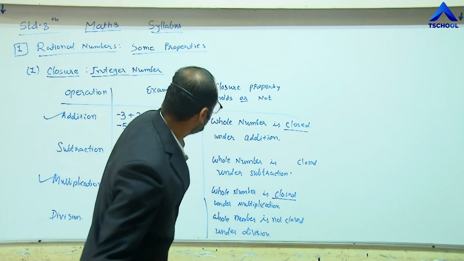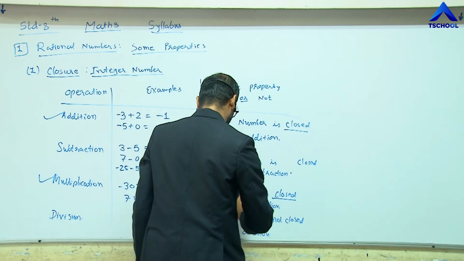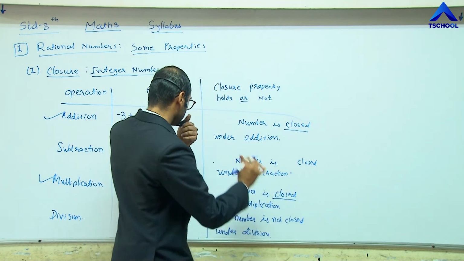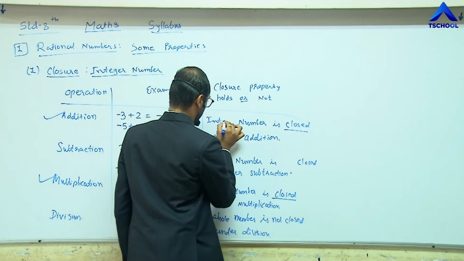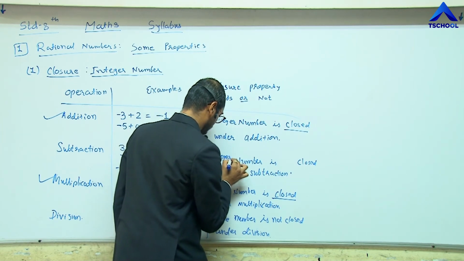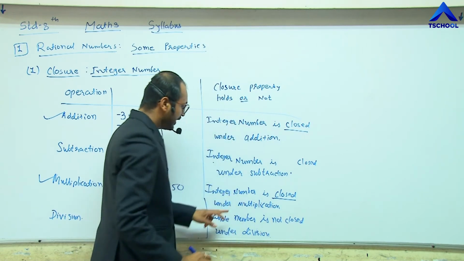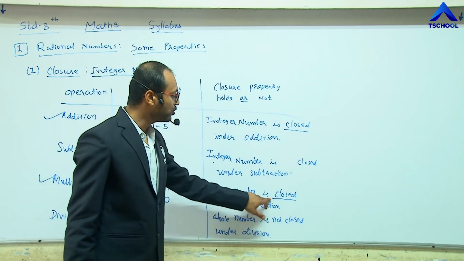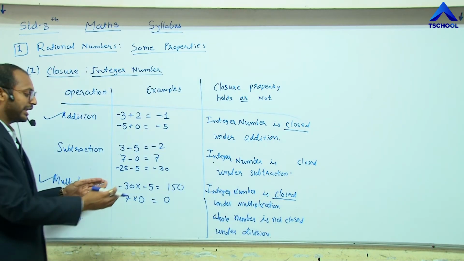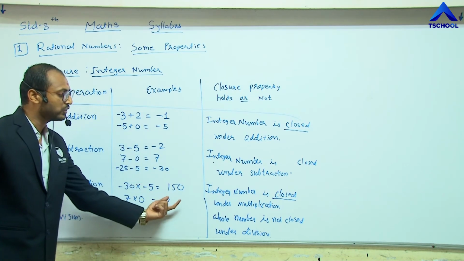So here the integer number is closed under multiplication, because if we multiply two integer numbers, the result is also an integer.